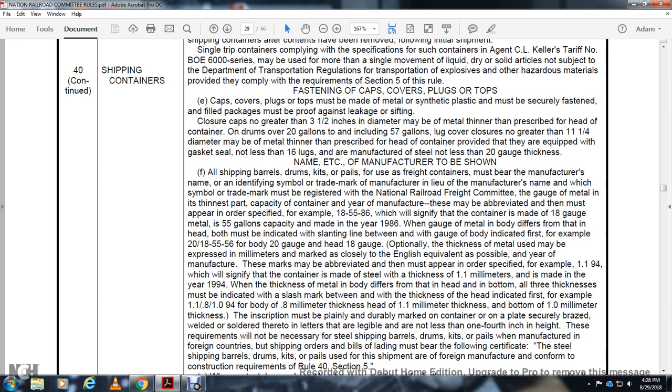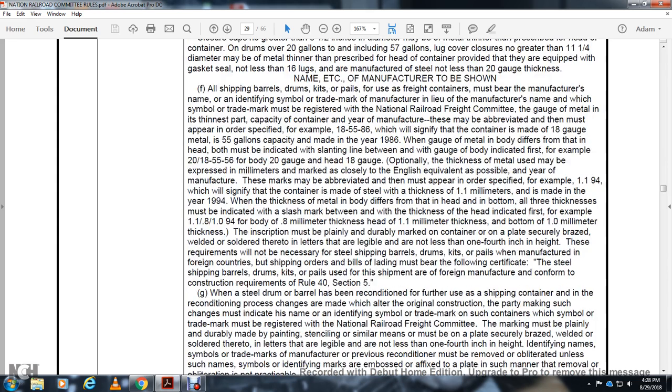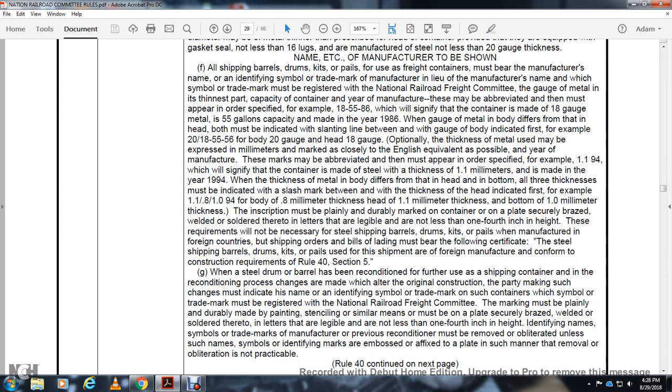The values for a head that differs from the body must be indicated with a slanting line, with the gauge for the body indicated first. For example, 20/18-55-86: body, 20 gauge; head, 18. An optional thickness of the metal may be expressed in millimeters, marked closely with the English equivalent, as appropriate for the year of manufacture.